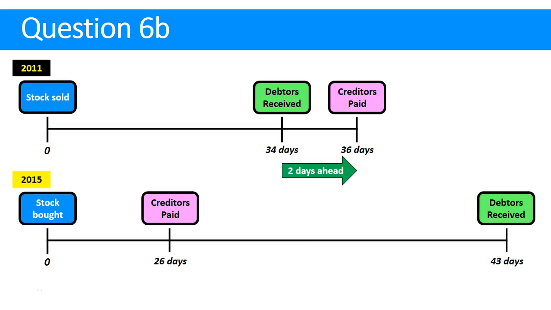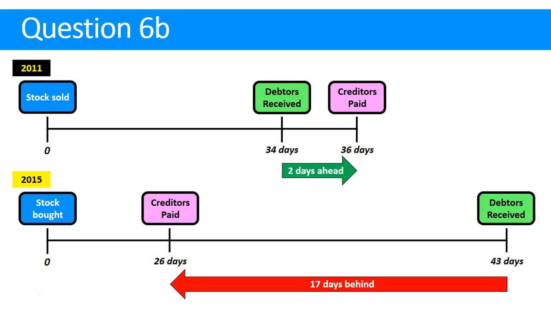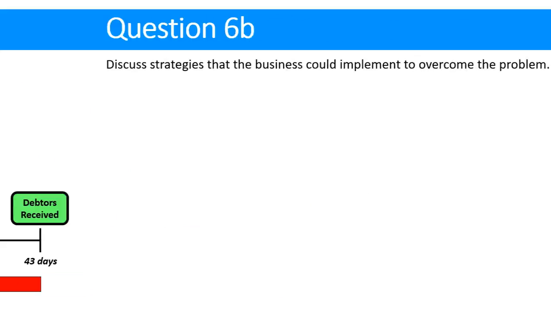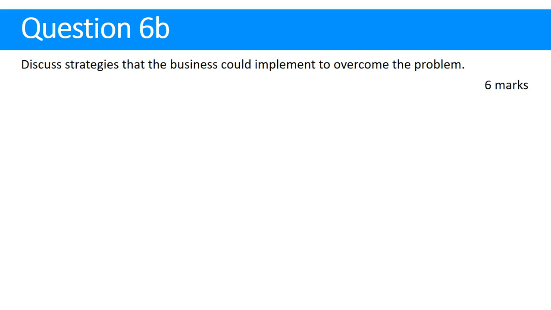But by 2015, we weren't getting the money from selling stock for 43 days, yet we were paying the creditors for that stock in 26 days. We were 17 days behind, so that was our answer to question 6A. The question we're asked here, though, is to discuss strategies we could implement to overcome the problem.